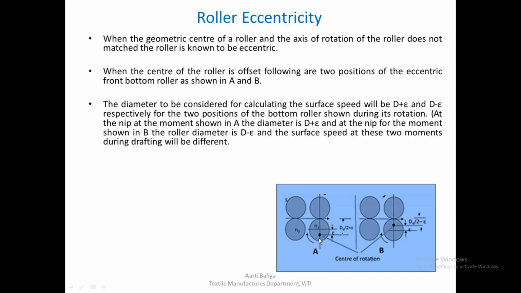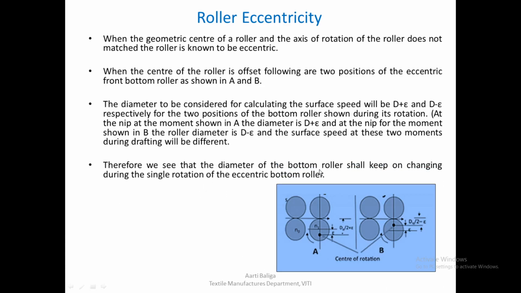So the diameter would be d plus epsilon, and at the nip for the moment shown in B, it would be d minus epsilon. And the surface speed of these two moments during drafting will be different, since surface speed is pi d n and the diameter itself is changing from moment to moment. The surface speed will be different at every moment as the rollers are rotating.